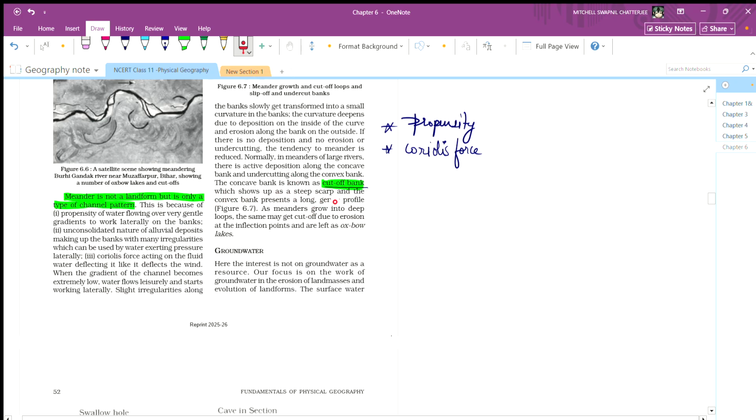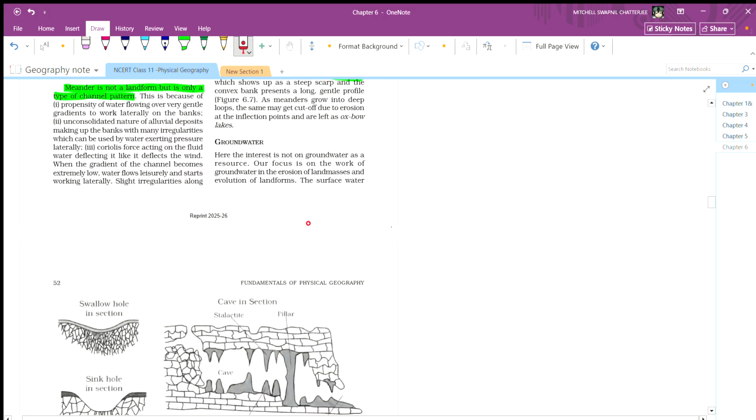Cutoff bank is also shown as a gentle profile. As a meander grows into a deep loop, the same may get cut off due to erosion at the inflection point and is left as an oxbow lake. Now, groundwater. Here the interest is not on groundwater as a resource, but our focus is on the work of groundwater in erosion of land masses and evolution of landforms.